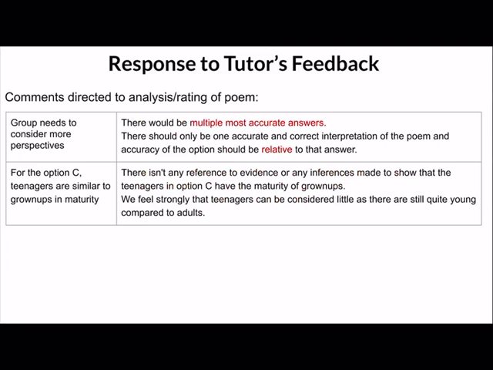The next comment that we got is that we need to consider more perspectives. If we were to consider more perspectives, there would be multiple answers that would be considered accurate. There should only be one accurate and correct interpretation of the poem, and the accuracy of the option should be relative to the answer. The tutors also feel that for option C, teenagers are similar to grown-ups in maturity.